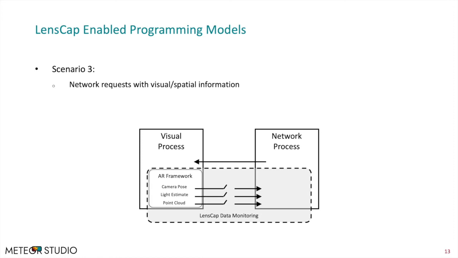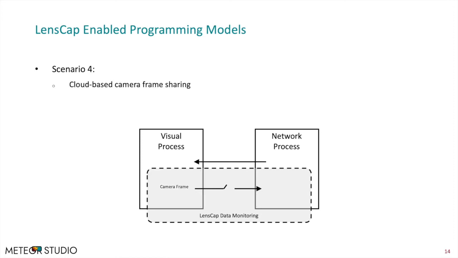For example, developers can explicitly request the camera pose permission in order to use AR positioning data inferred in the visual process for network-based rendering. This scenario also facilitates AR-based spatial interactions that trigger network downloads, as spatial interactions may be inextractable from both visual data and network data. Altogether, in this scenario, LensCap requires users to enable specific visual data to be shared without exposing their entire camera frame.